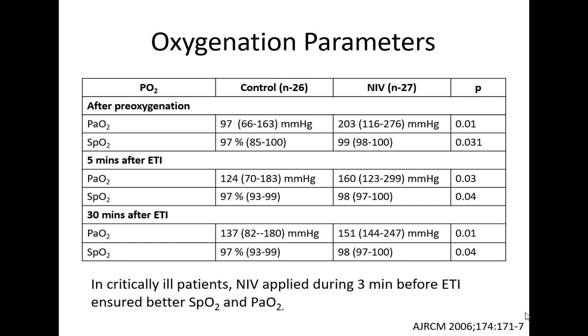What they found was that there was a significant increase in oxygen parameters in the NIV group, and if you have such high partial pressure of oxygen before intubation, you obviously get more time to intubate the patient. And this difference persisted even 30 minutes after intubation. So non-invasive ventilation is done before the patient is given a muscle relaxant, because if you try to give patients volume control or pressure control ventilation, those patients are going to aspirate. So this has to be done before the muscle relaxant is given and before the patient is put to sleep.